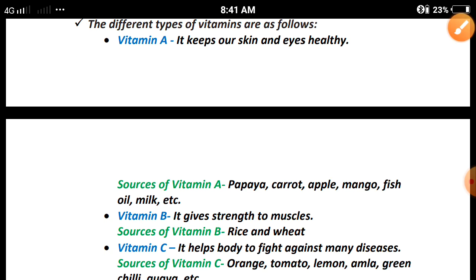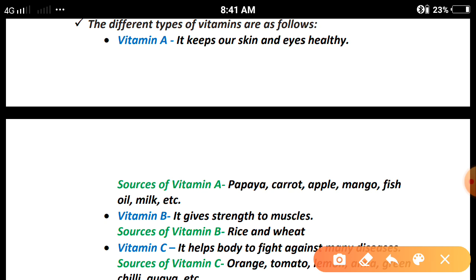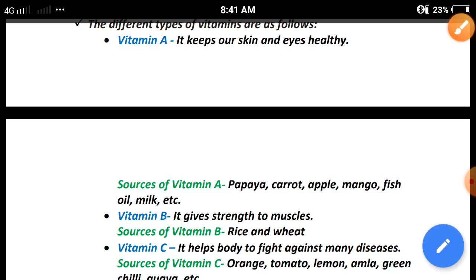First we are taking vitamin A. Vitamin A keeps our skin and eyes healthy. For the good health of eyes and skin, vitamin A is required. And what are the sources of vitamin A? Papaya, carrot, apple, mango, fish, oil, milk, etc. Clear?